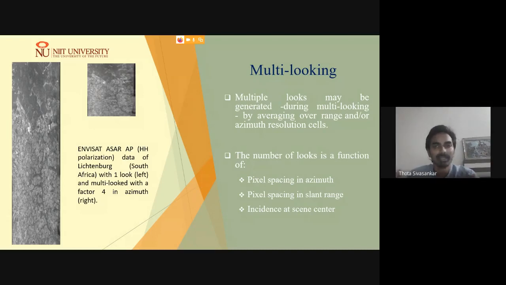You will be able to minimize the speckle noise in this multi-looking. The disadvantage of this multi-looking processing is that you are losing spatial resolution. However, this can be retained with the speckle filterings.